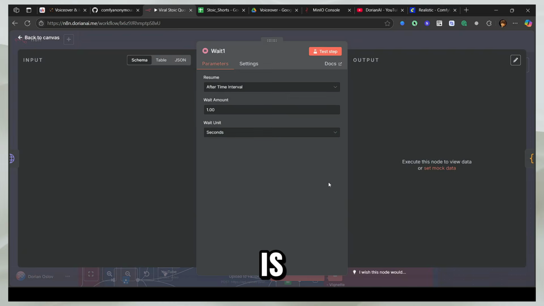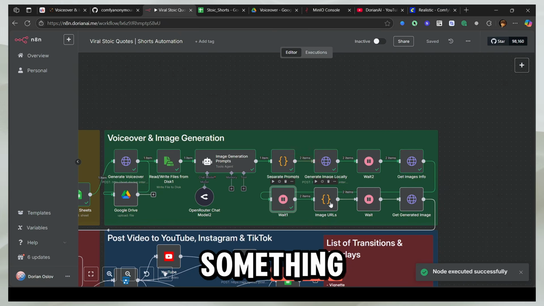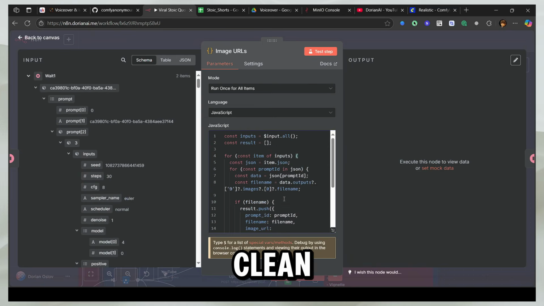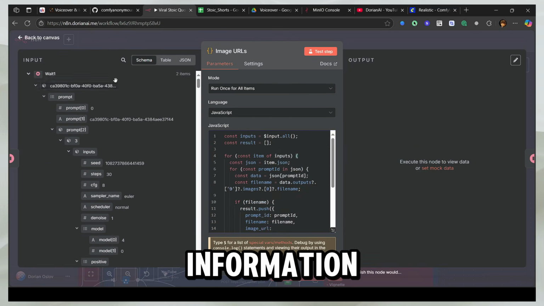So what I'm going to do is I'm just going to skip this 1 second wait. This is just made to be fail safe. So just in case something happens, for example, if you're doing some heavy task on your computer and you have too much load, something doesn't work, it still doesn't fail the workflow. So the next step would be to clean our image URLs. So we got all of this stuff, but we need the correct information out of this.